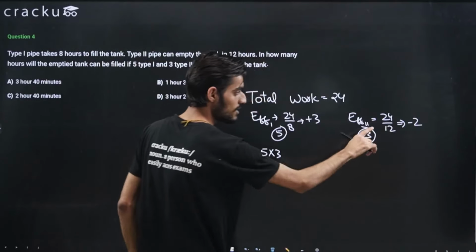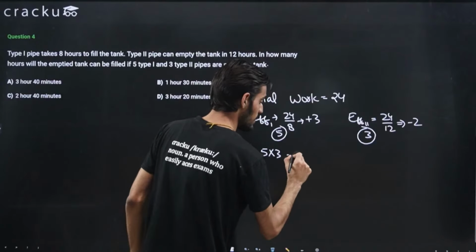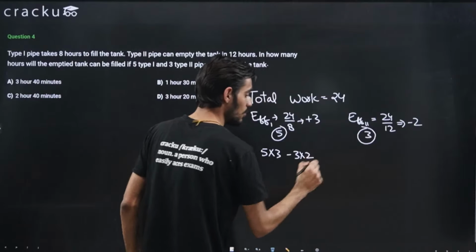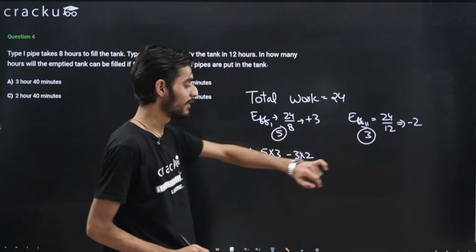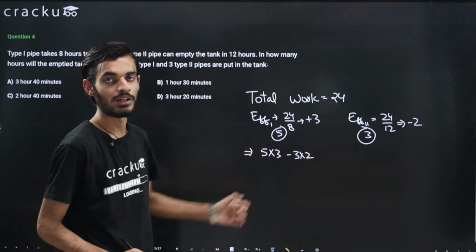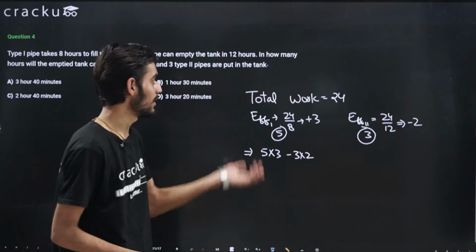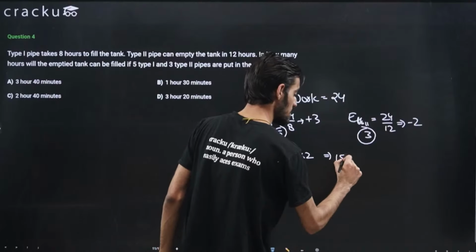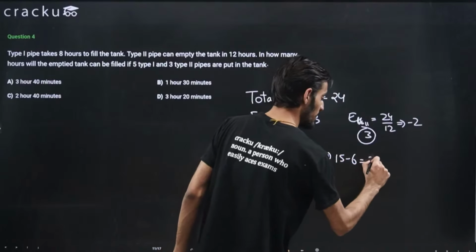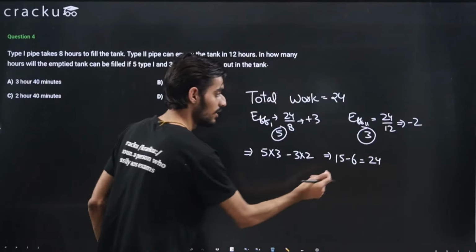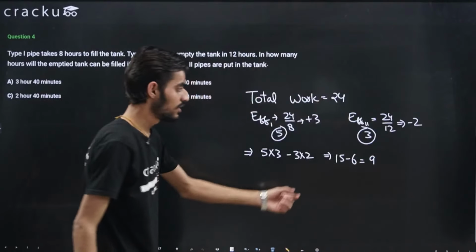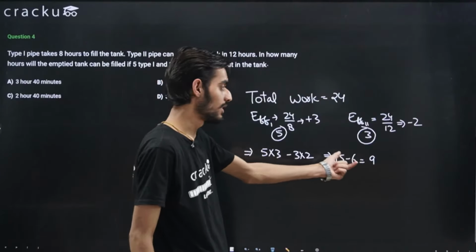And the second case is minus 2. There are 3 pipes of type 2, so this will be minus 3 into 2. Because this is an emptying pipe, we just subtract its efficiency to get the total work done every hour. So this will come out to be 15 minus 6, sorry, 15 minus 6 is equal to 9, right?